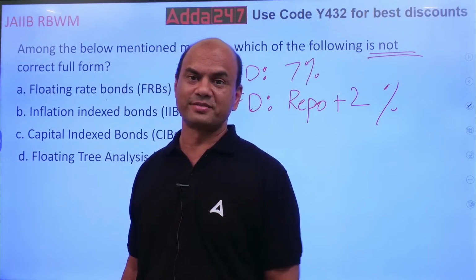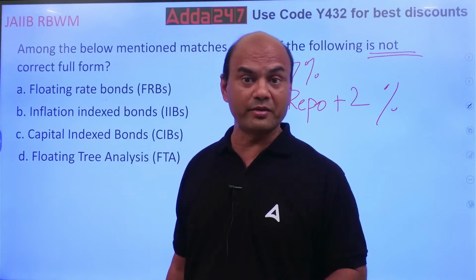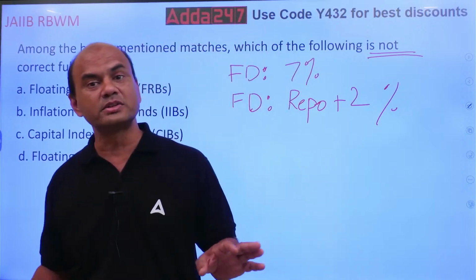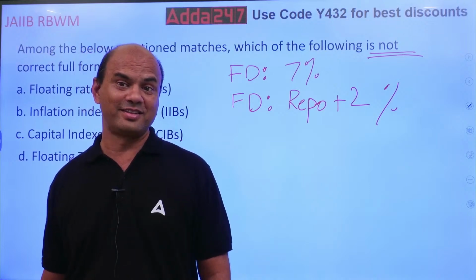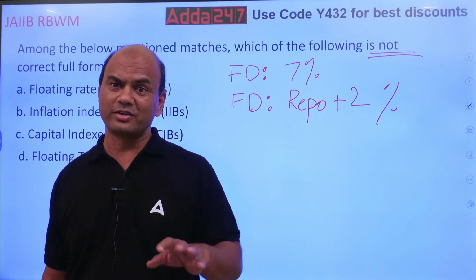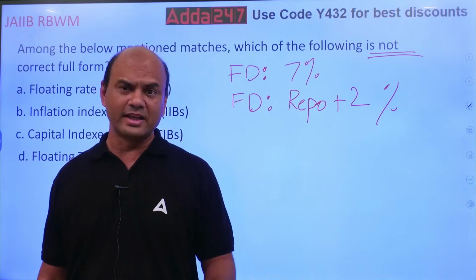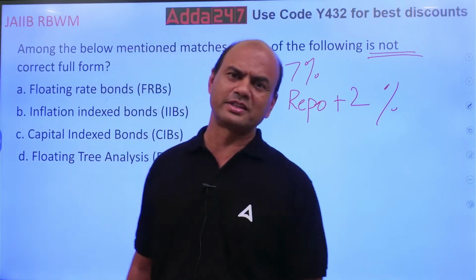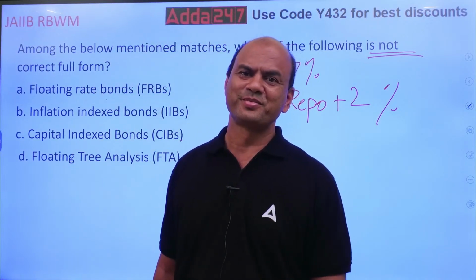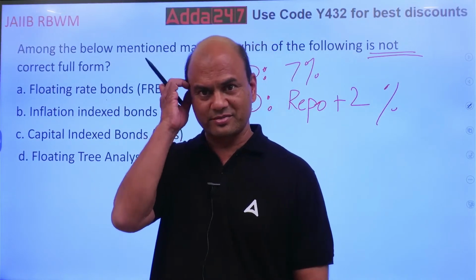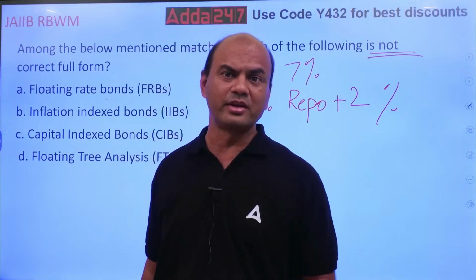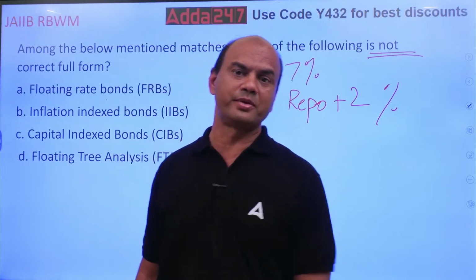Home loans, we have it nowadays. All the home loans are linked to this repo. But FDs, does any bank have it? They had started a pilot project in some of the banks. They generally call it CDs, certificate of deposit, when it's linked to repo.